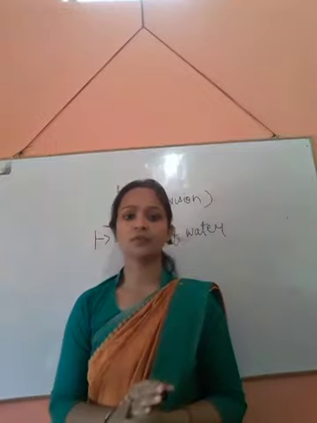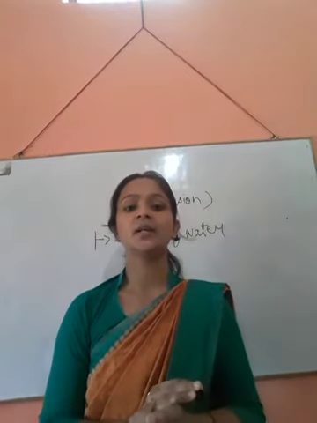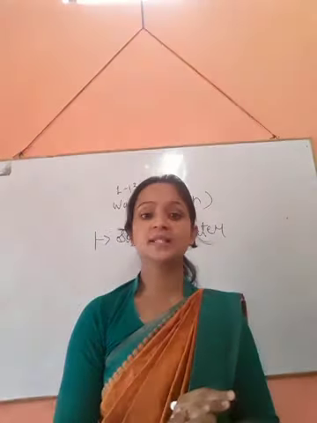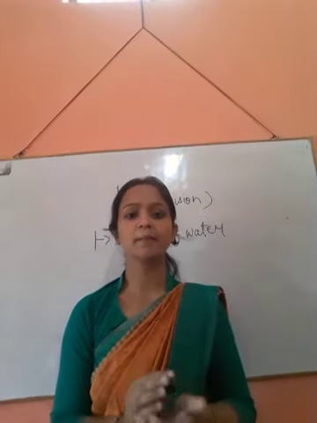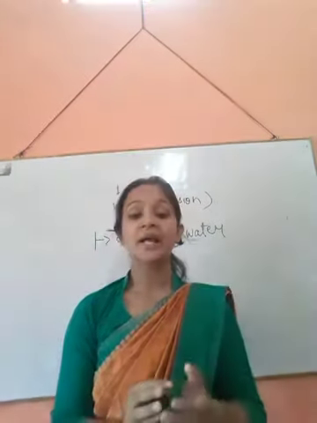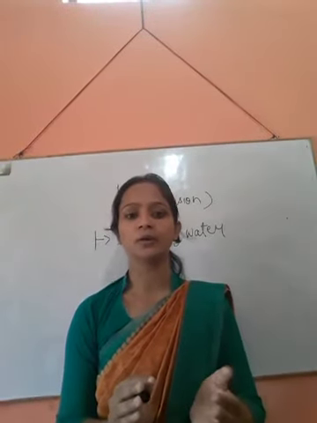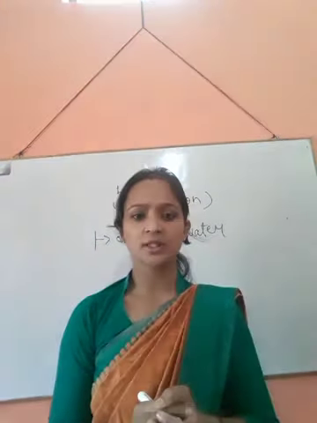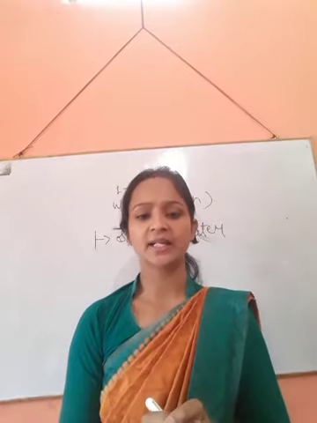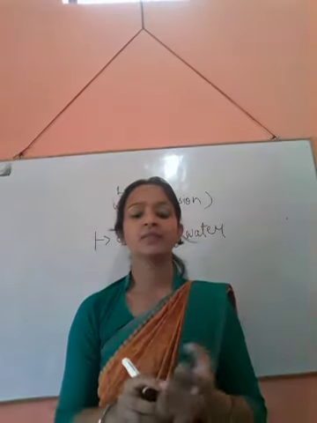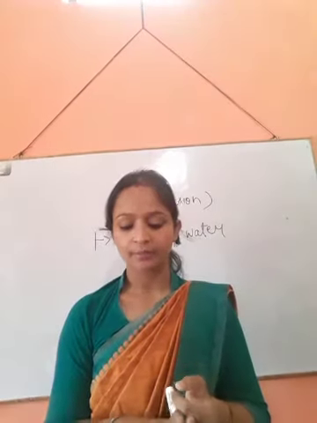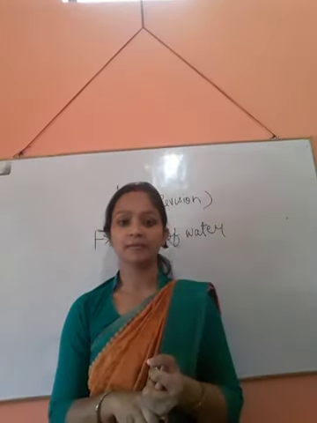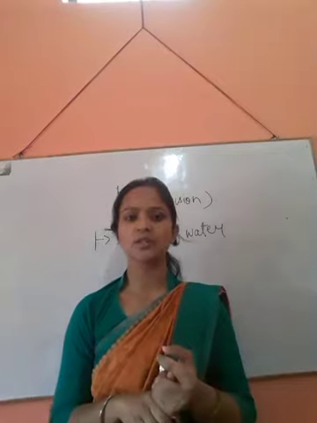Now, sources of water: from where are we getting the water? Rain is the main source of water, and it falls from the clouds. The water cycle is a process, and in the water cycle there are 3 processes: evaporation, condensation, and precipitation. So what is the evaporation process?